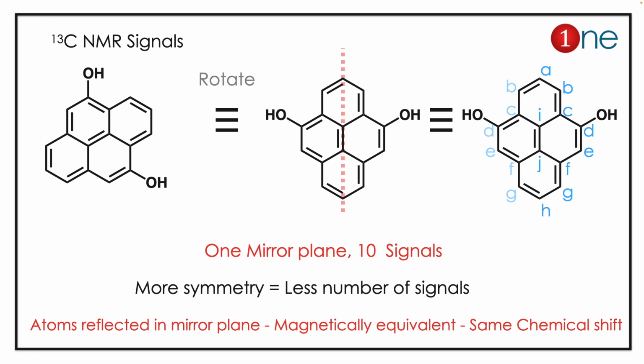If any symmetry is present inside the molecule, it will reduce the number of signals. The atoms reflected in the plane are magnetically equivalent and produce the same chemical shift. So if you look at it, the molecule will have only 10 signals in the NMR instead of many. So the given compound produces only 10 signals due to the mirror plane.